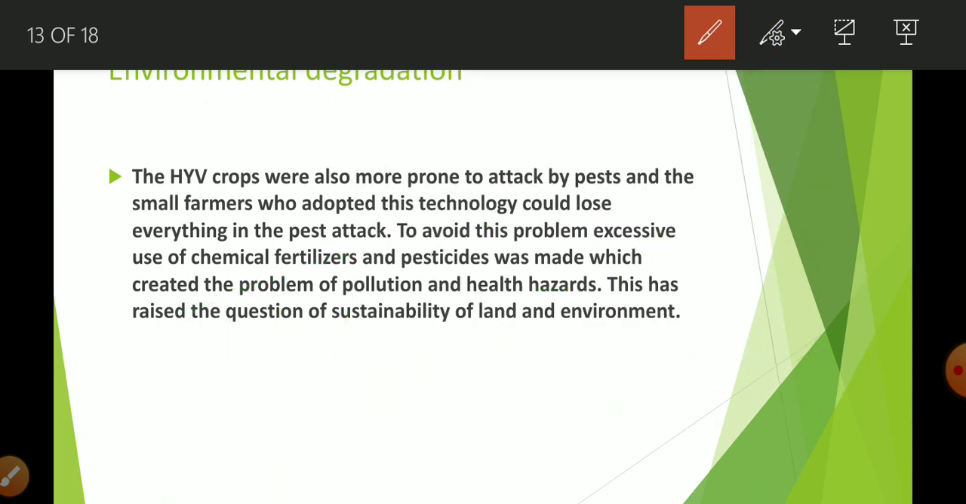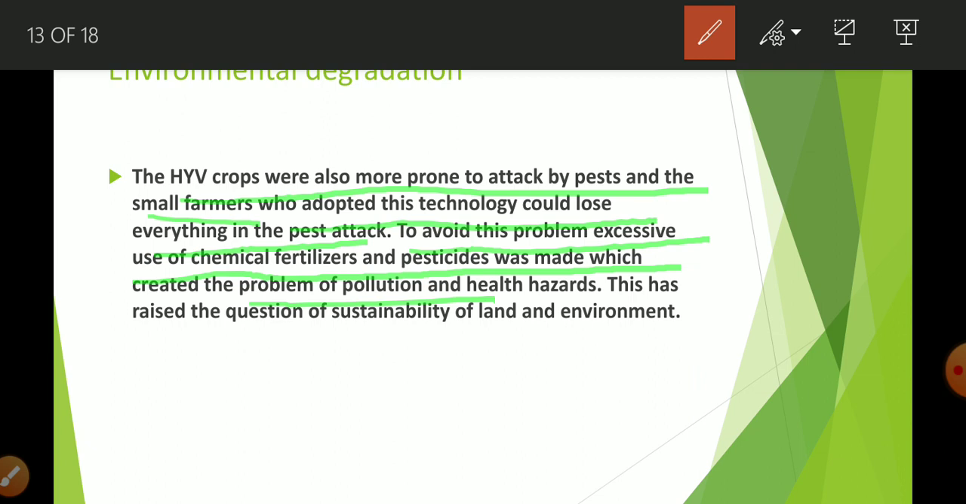Okay, what is written here? HYV crops were more prone to attack by pests, and the small farmers who adopted this technology could lose everything in a pest attack. To avoid this problem, excessive use of chemical fertilizer and pesticide was made. And this created pollution. So I think you are able to understand. So this is the next problem.